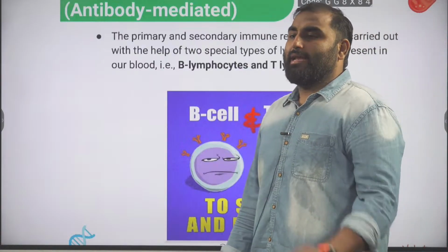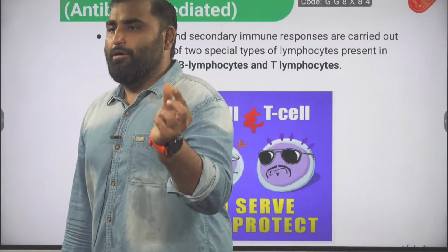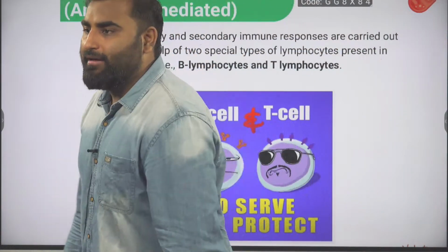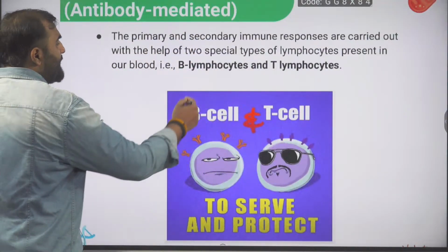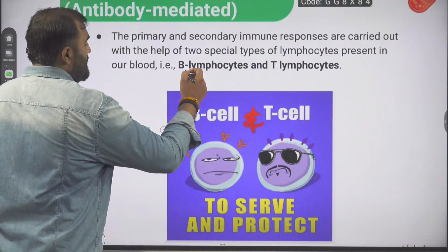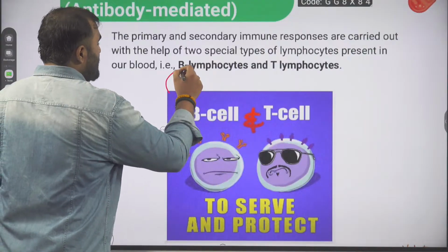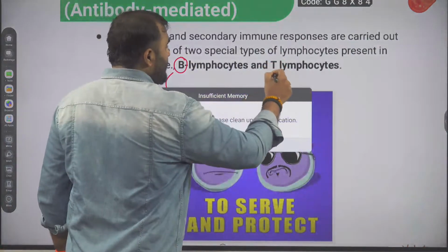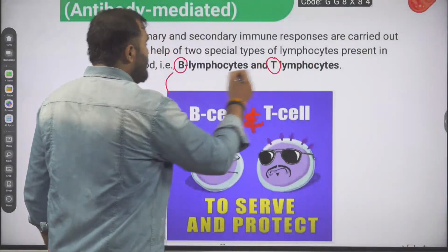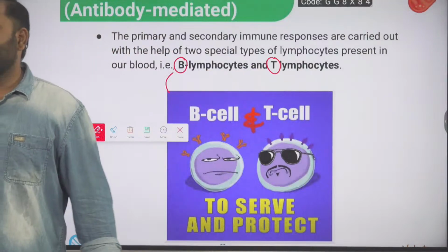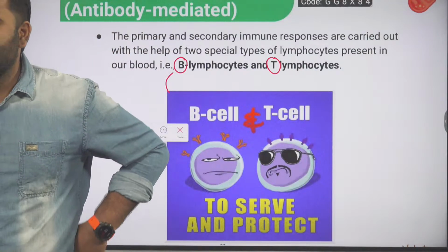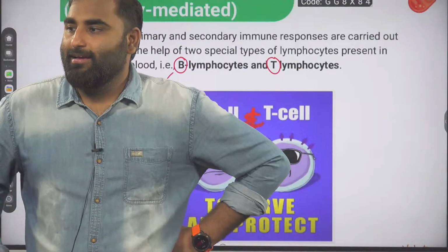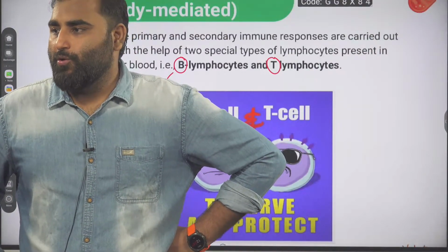Can anyone tell me what is the full form of B and T? Why are we writing this B and T here? What is the meaning of this B and T? Why is it called B and why is this called T? Beta? No. Blood and tissue? No.